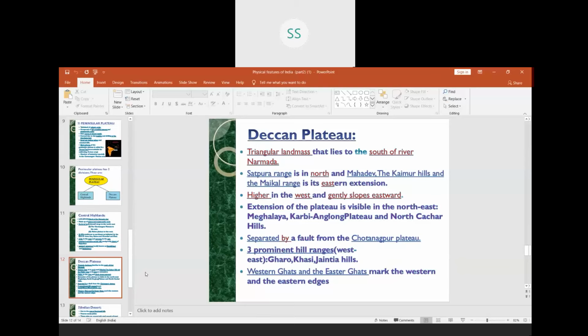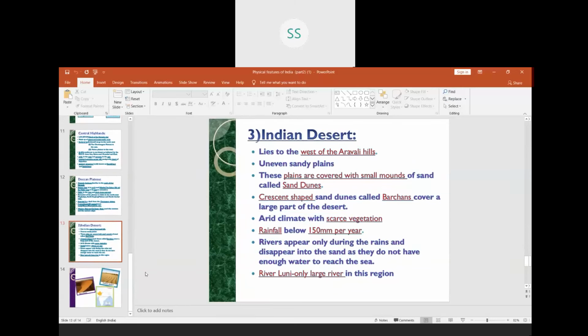They mark the extreme edges of the Deccan Plateau. The difference between the Western Ghats and the Eastern Ghats, children, I'll do at the end of the chapter by giving proper differences between those two. So that completes your plateau region, which consists of the Central Highlands and the Deccan Plateau.